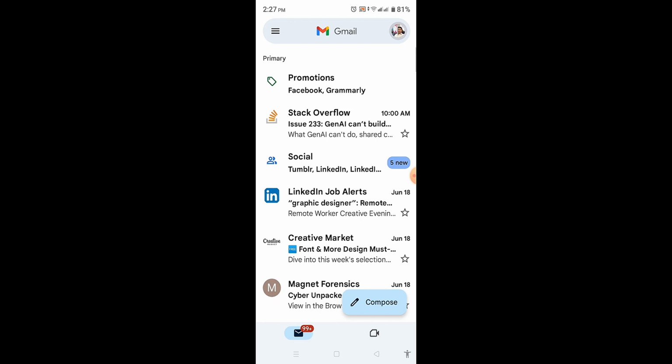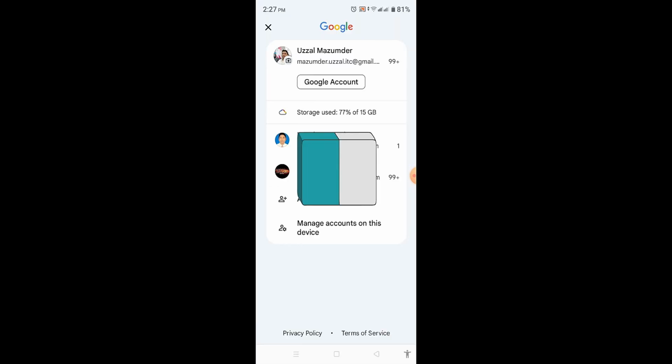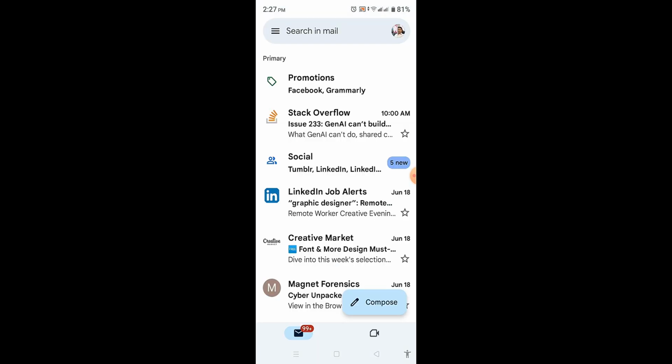You can do the same on your mobile. Go to your mobile phone Gmail account. Now click on your picture from the right top. You can see the sign-in information here. Go for your Google account.